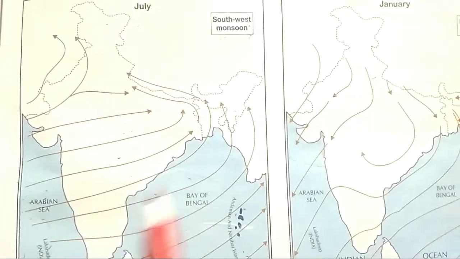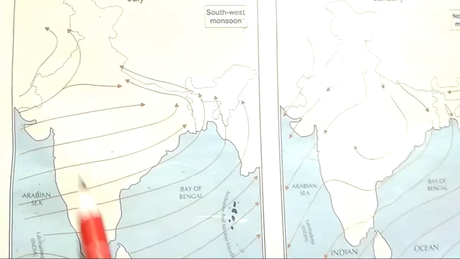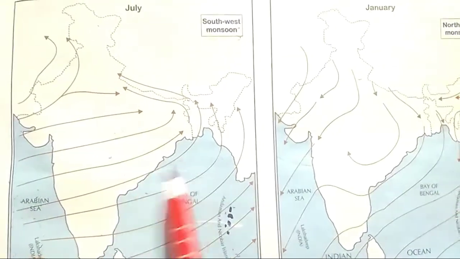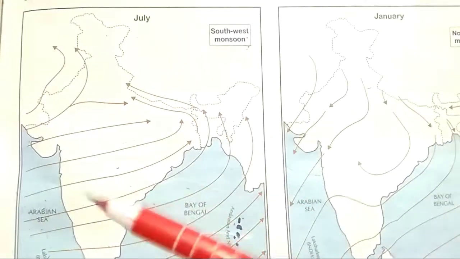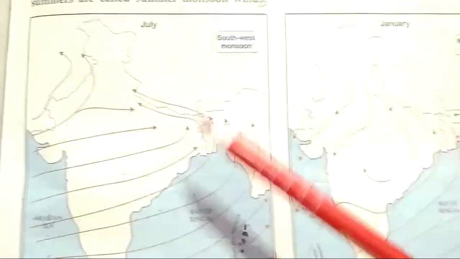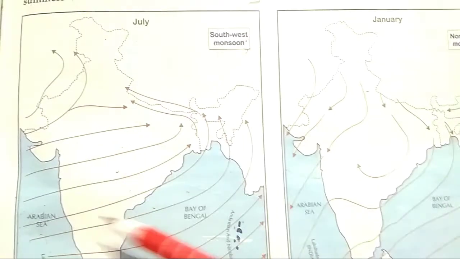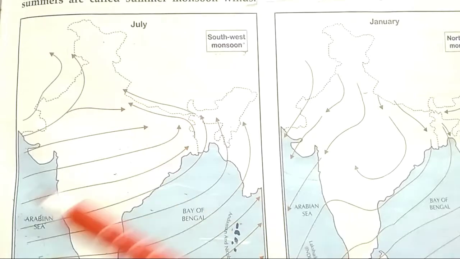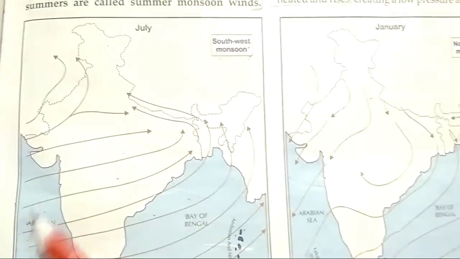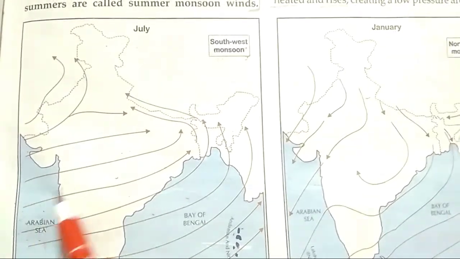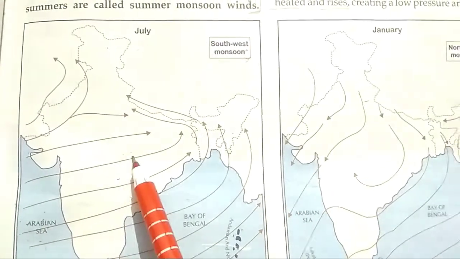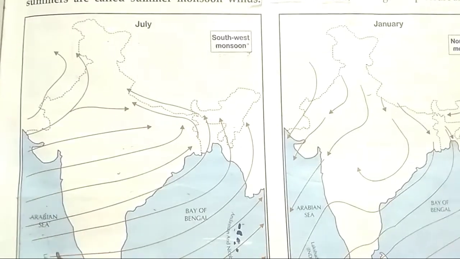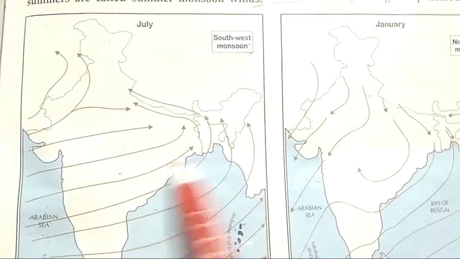As land gets heated, the air present over the land also gets heated and rises upwards and creates a low pressure area on the land mass. So this causes the cooler winds to blow in. Cooler air blows towards the land from the ocean.